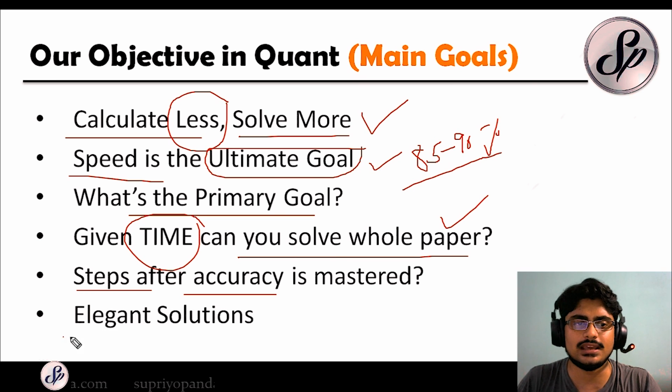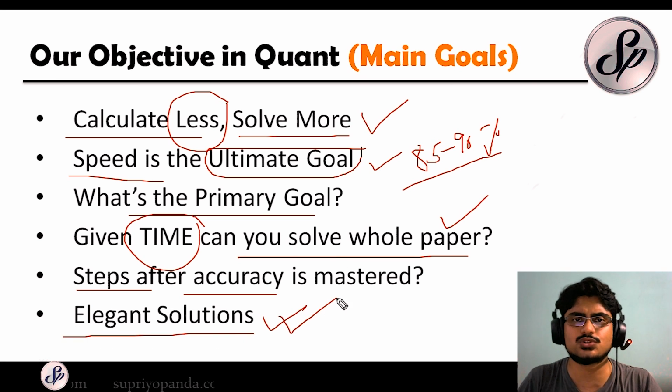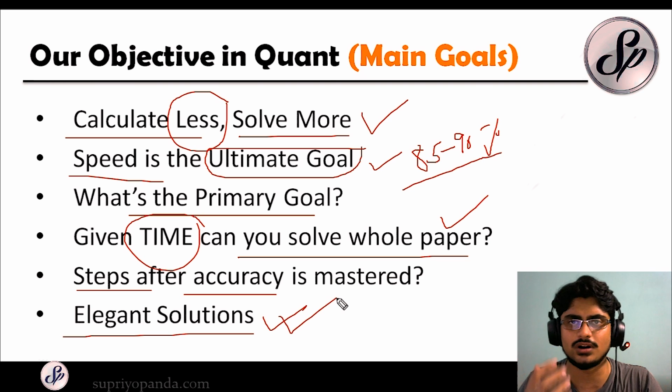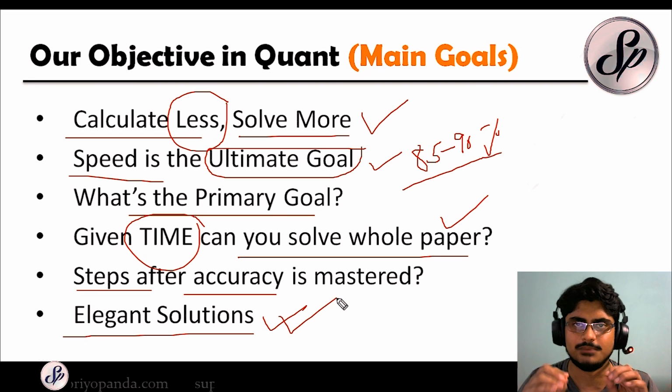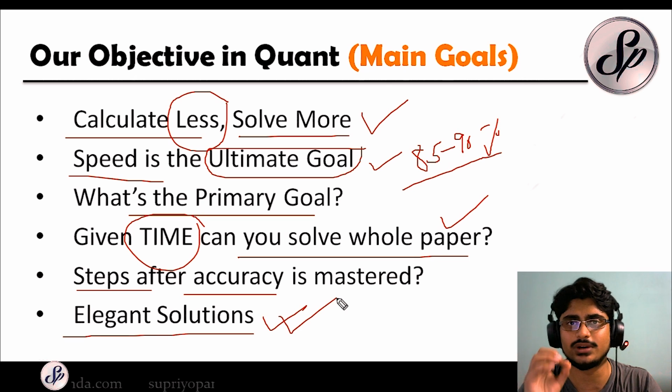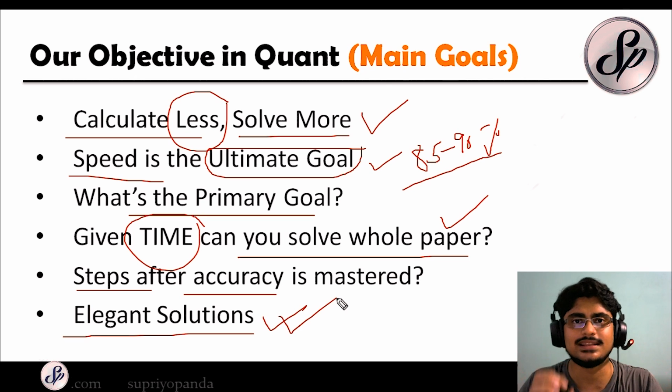And of course, elegant solutions. Whenever you are solving any quant problem, even if you got the right answer, try and see the solution, and then just look at the problem. See if you can try and solve it in a better way. There are many roads that lead to the same solution. This is the beauty about maths, that when you see a problem, me and you can actually approach it in different ways, and we can each get to the answer. So your main objective is to get to the answer in as short a time as possible.